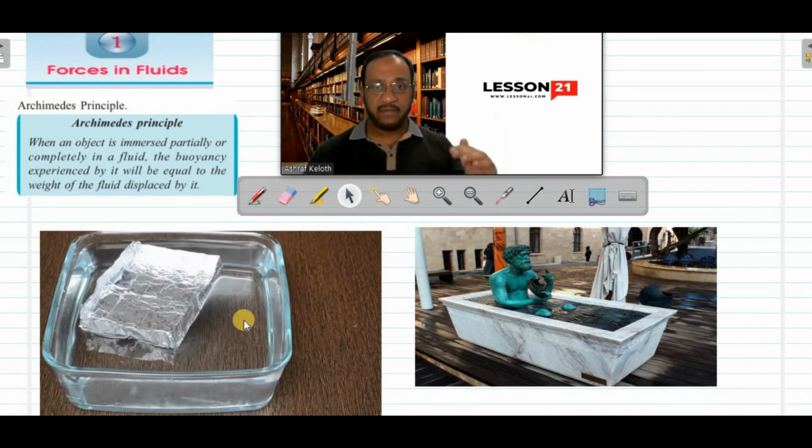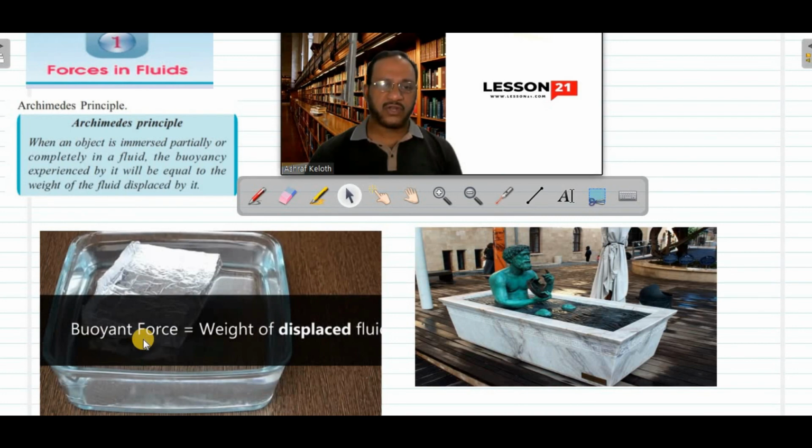The remaining volume is outside. Again, if it goes more inside, upthrust will be more, so it will always experience an upward buoyant force, and that buoyant force balances the weight of the ship. That is why the ship is always floating. So this is the condition for flotation. The buoyant force should be equal to the weight of the displaced fluid.